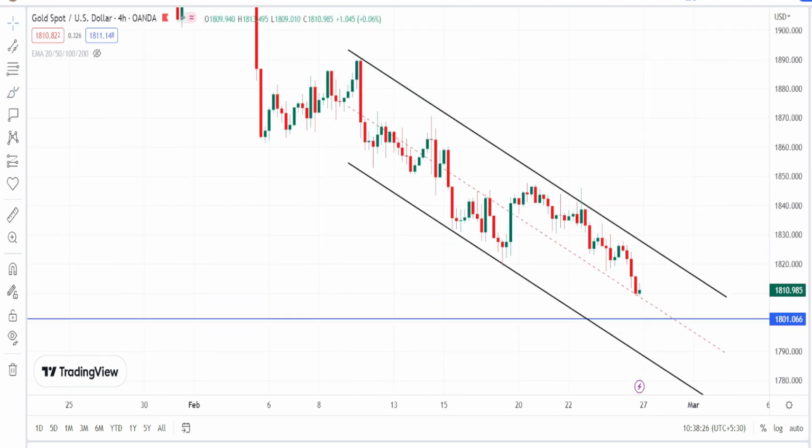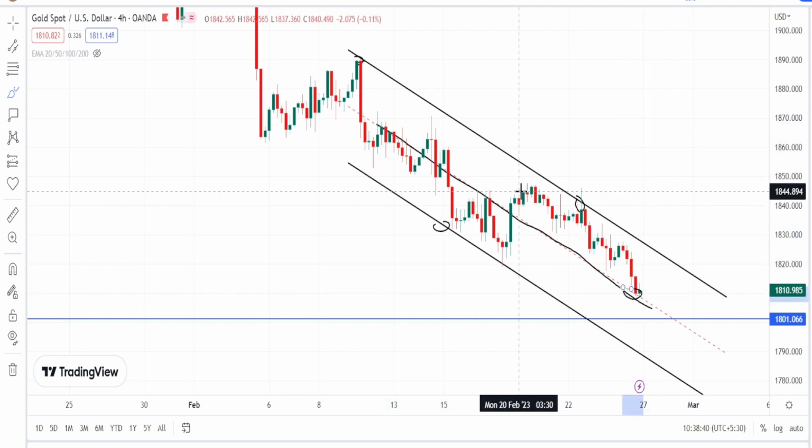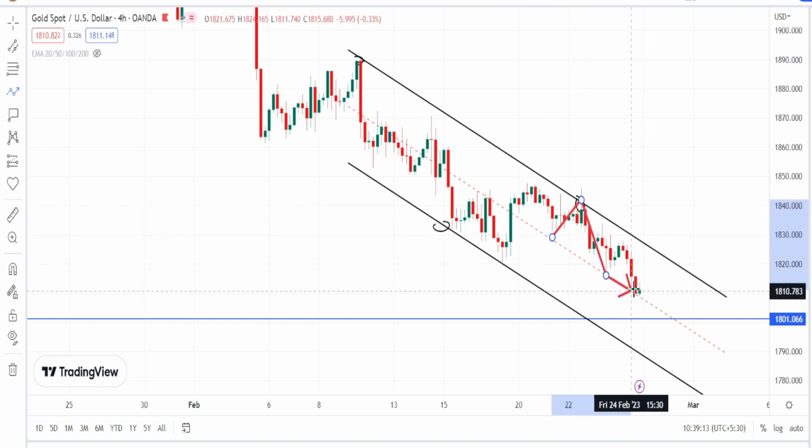I'm in 4 hours time frame. As usual, I have drawn a bearish channel pattern connecting the highs of the past price action and lows of the past price action. And also we could notice that currently the price action has taken support on the midline of this bearish channel pattern. And in the past, we have noticed the price action to bounce back on the bullish side whenever it tests this support line of the bearish channel pattern. And for now also we have noticed the price action to test this support line, and we are noticing a little bit of green candle to be formed in 4 hours time frame.